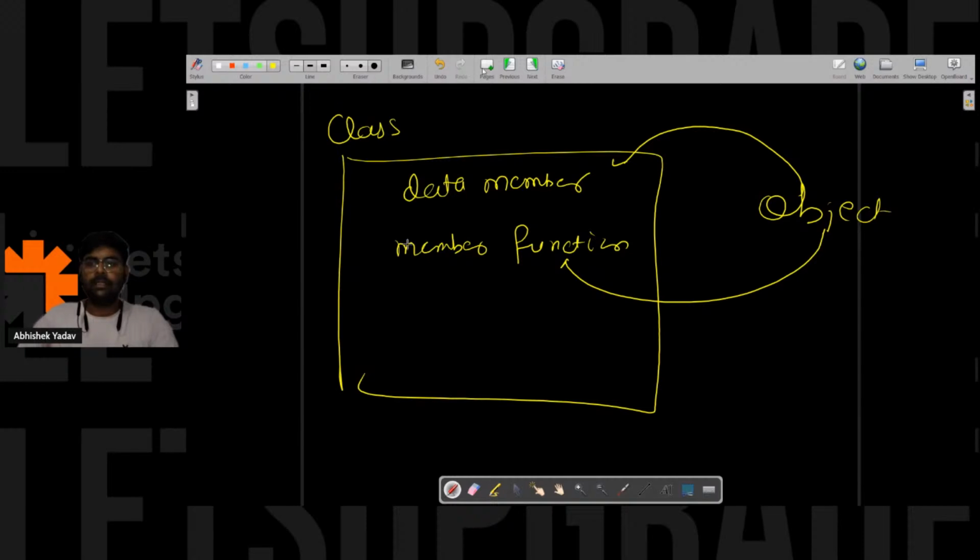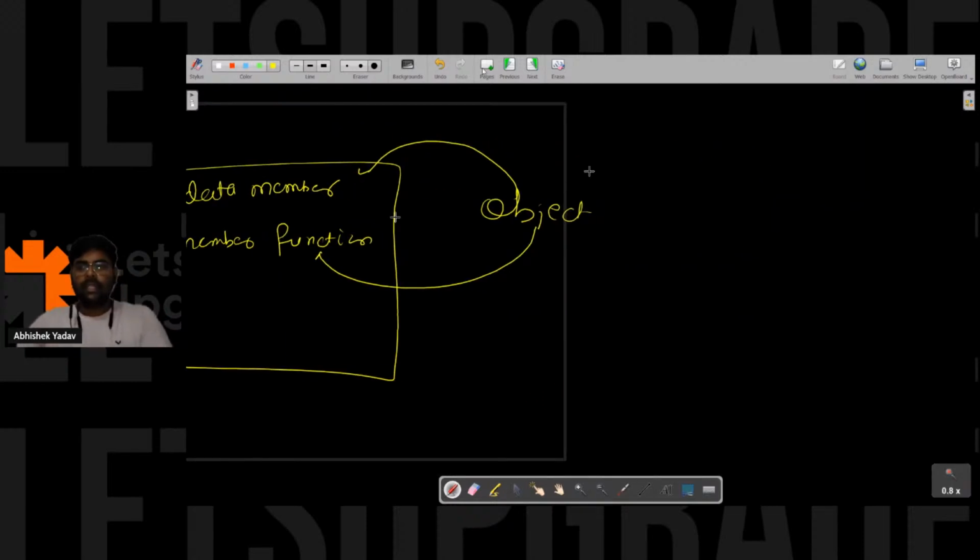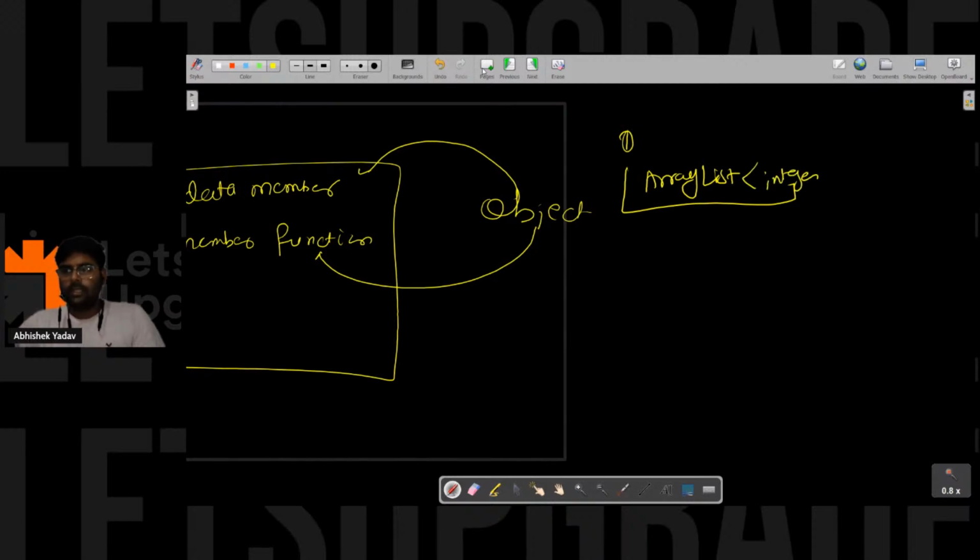Okay, you are saying something else, right? You are asking how we can return a class as a return type. Okay, let's assume you know something about ArrayList. You have to return an ArrayList, so you have to write the return type as ArrayList, like this, and after that, Integer.